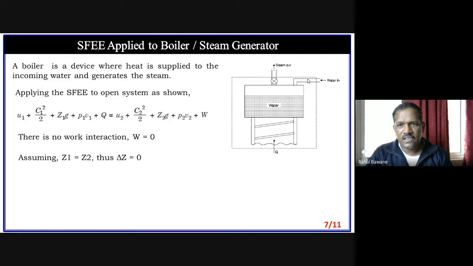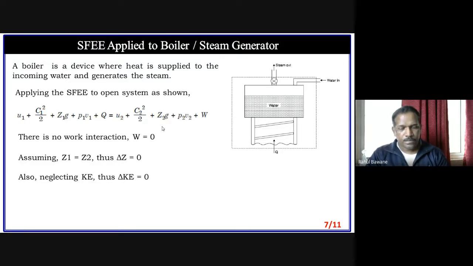Now suppose there is not an appreciable height difference between water intake and steam exhaust, or it may be at the same height level, intake and exhaust. So the steam outlet pipe and water inlet pipe have the same height, or just a negligible height difference. So we can say Z1 is equal to Z2. So change in Z is zero. If there is no datum height difference, that means change in potential energy is zero. So if Z1 and Z2 are the same, this potential energy term will be removed.